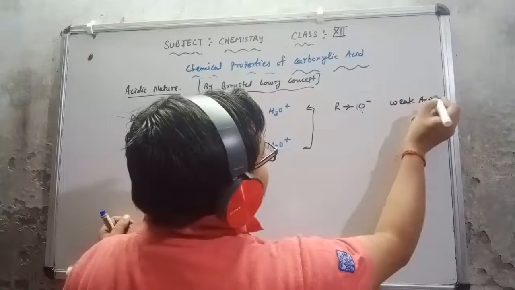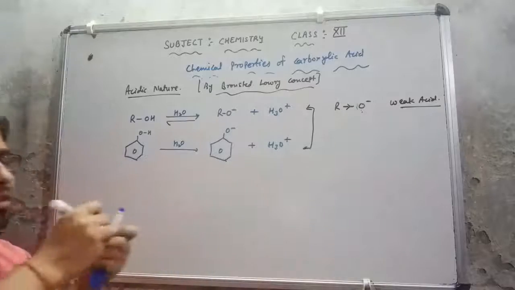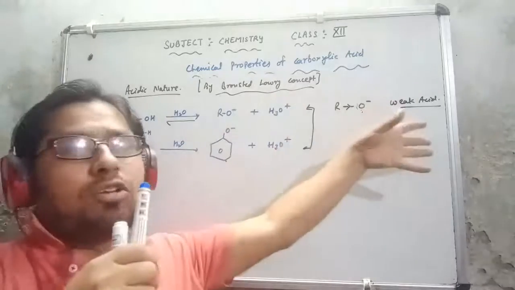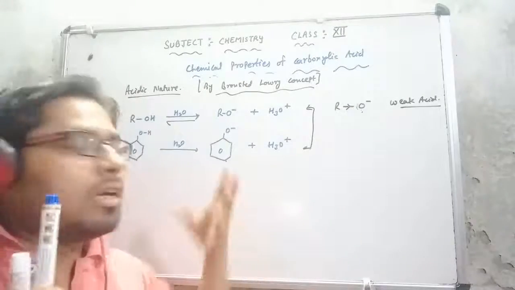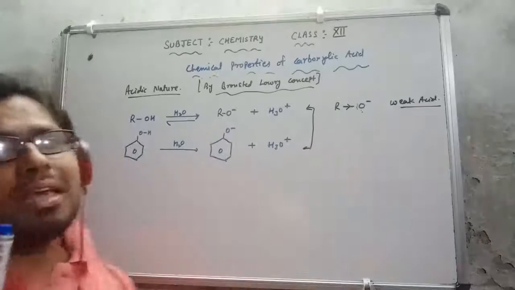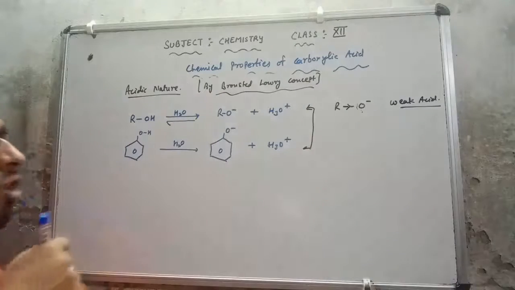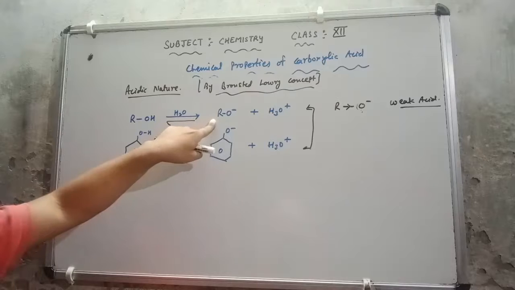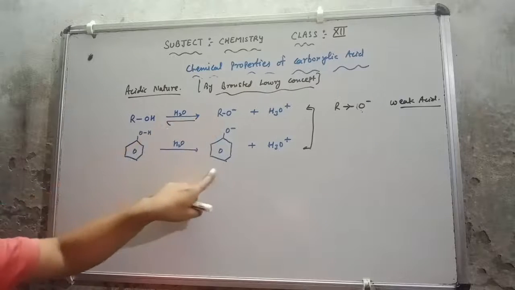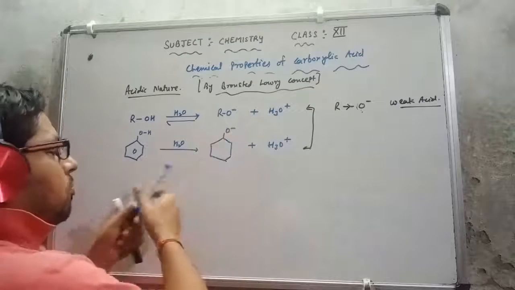It will behave as a weak acid because it will not lose its hydrogen easily. Here, if I look at the phenoxide condition, you know that in the alkoxide no resonating structure is possible, but in phenoxide a resonating structure is possible.